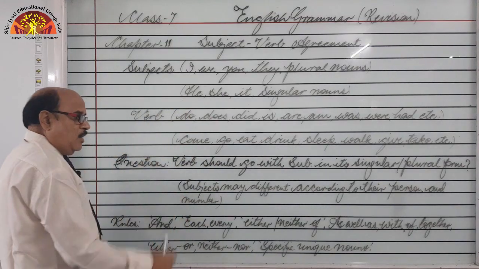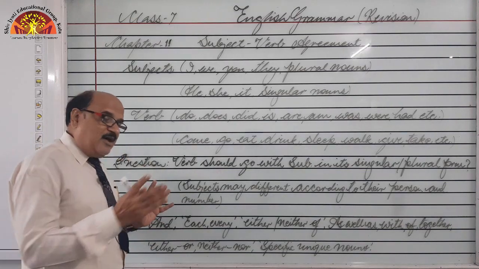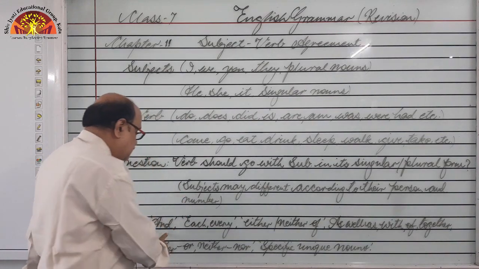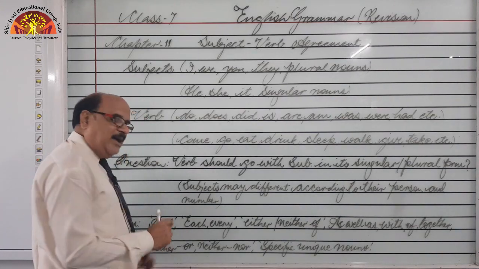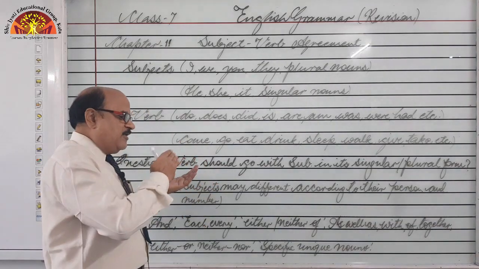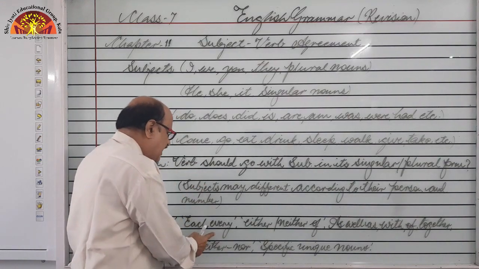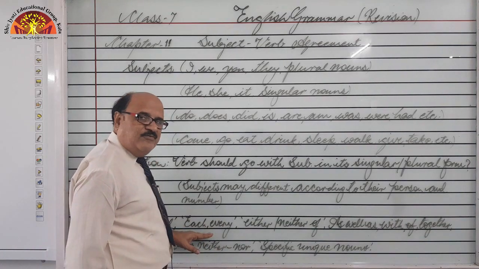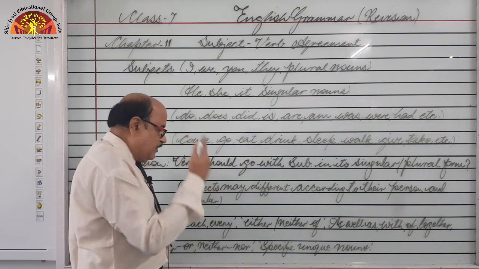Got it? Now we are going to have a closer look at the rules given in your chapter. They are very much important. So let me explain one by one. But right now I am introducing you to these rules. First of all, if the word and has been used as a conjunction between two nouns, what to do, means the given verb should be singular or plural, that we will learn. Then what is the case of each and every, means if two nouns have been connected with each or every word, what to do, whether the given verb should be singular or plural.